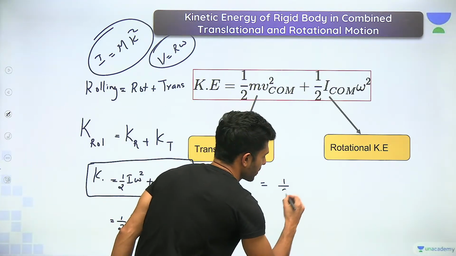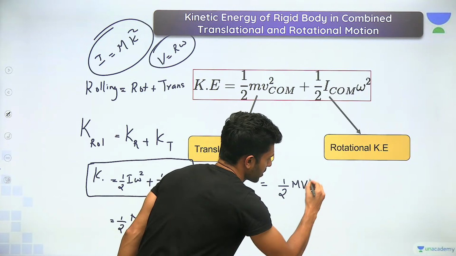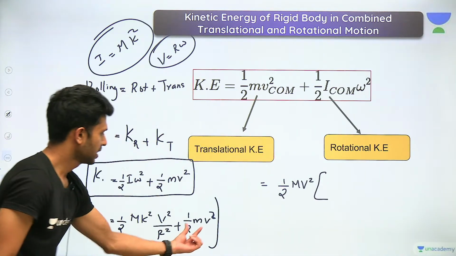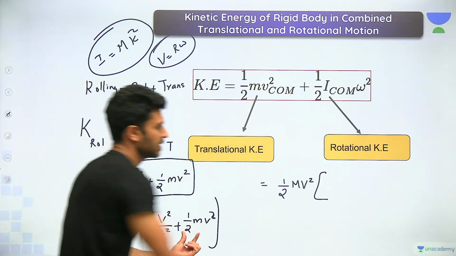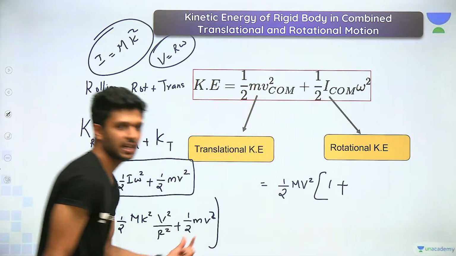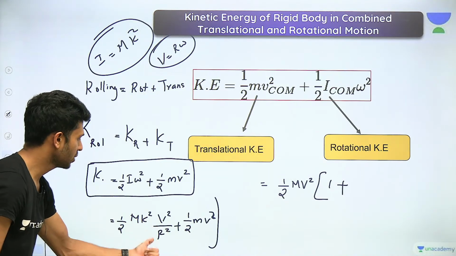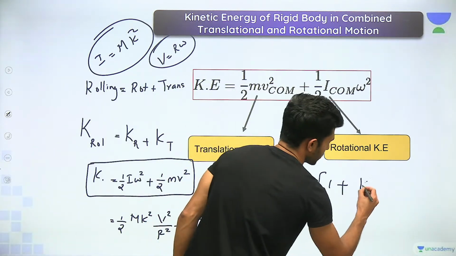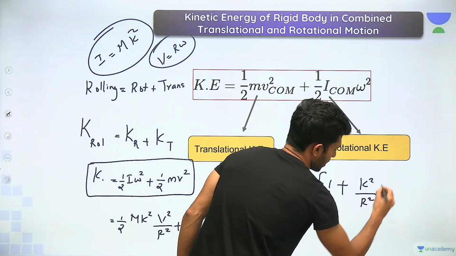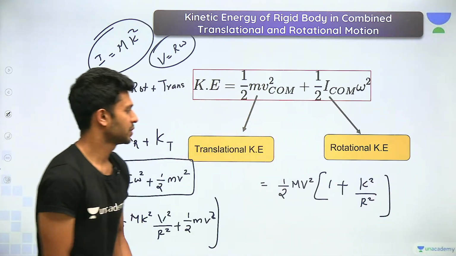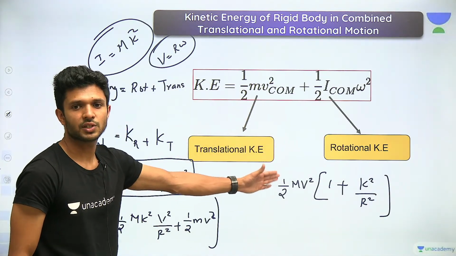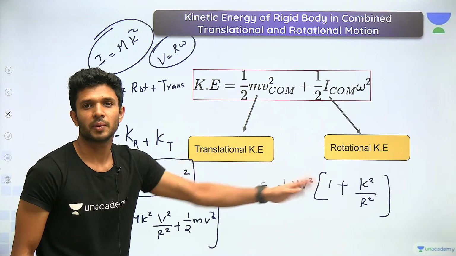So this will be half m v square. If I take out half m v square, what is remaining? One, plus k square by r square. So the equation is half m v square into 1 plus k square by r square.